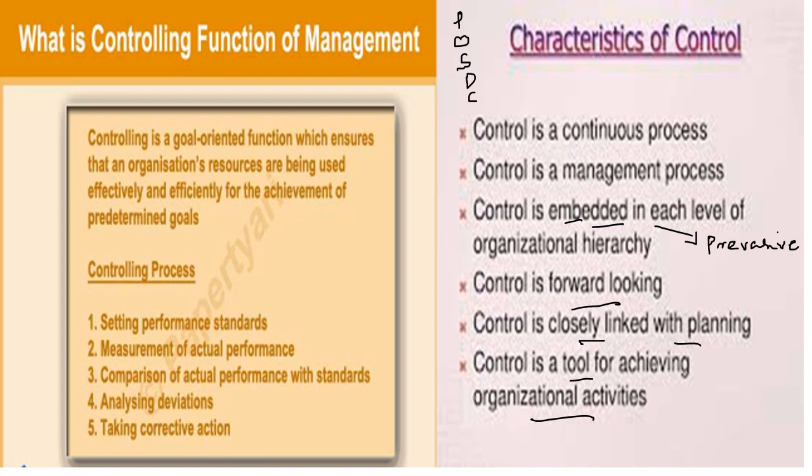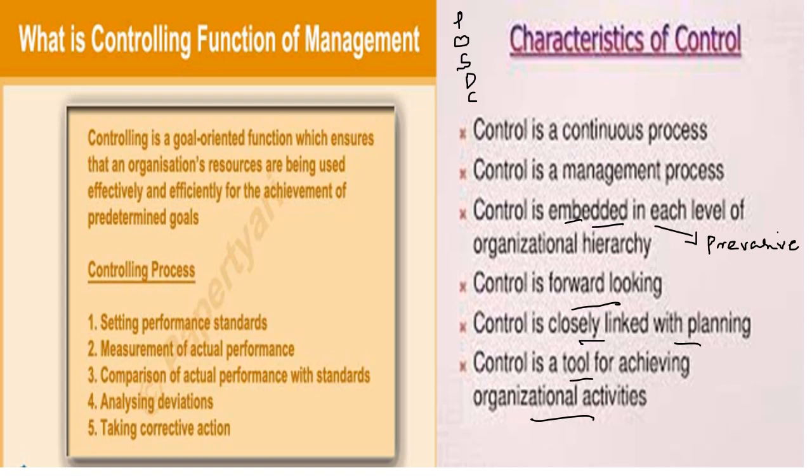So controlling is a goal oriented function that ensures an organization's resources are being used effectively and efficiently for the achievement of predetermined goals. So through the controlling function, the organization is making sure that its resources are effectively as well as efficiently used so that it can achieve its predetermined goal, right? So there are steps involved in the controlling process.